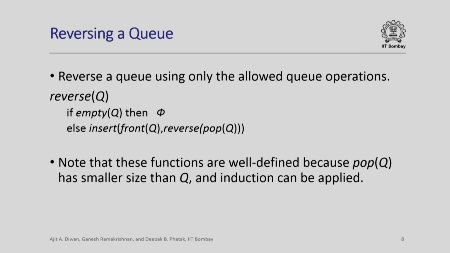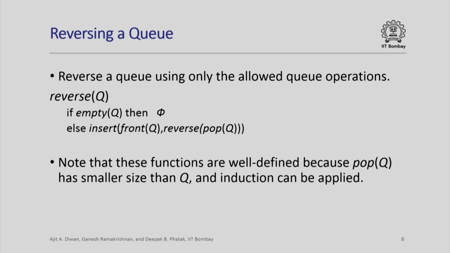So here is another way of reversing a queue using only these operations. Again, if the queue is empty, it is nothing, else all that we need to do is remove the front element of the queue, reverse the remaining queue which is pop queue, and now insert the front element in that queue, and note that the insert operation puts it at the end of the queue. So this will essentially give you the reverse of the original queue.